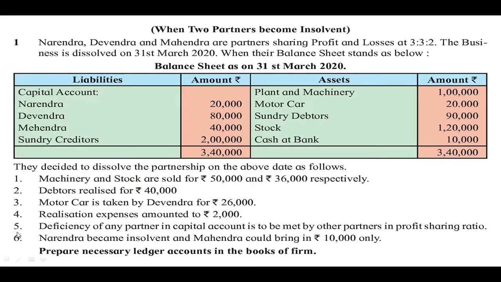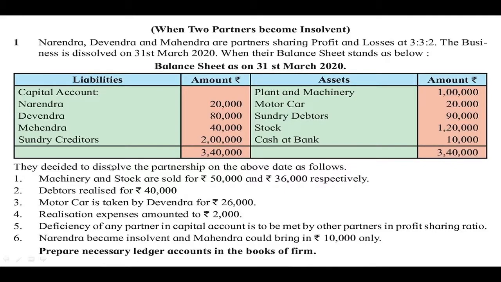Fifth, deficiency of any partner in capital account is to be met by other partners in their profit sharing ratio. Last one, Narendra became insolvent and Mahendra could bring in only rupees 10,000. Prepare necessary ledger accounts in the books of firm.